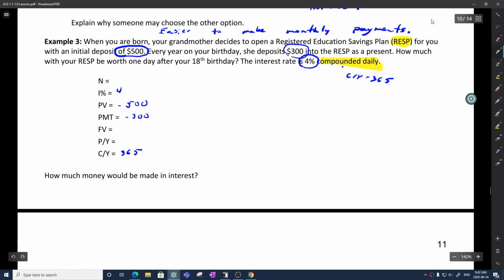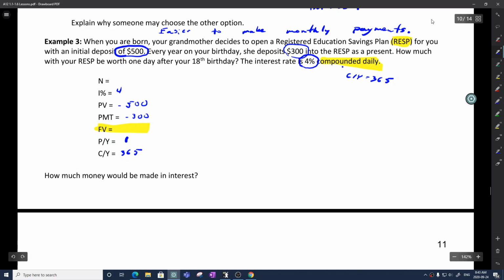So I'm missing some items here. How much will this be worth on my 18th birthday? Really, we're talking about what is the future value. So I'll calculate that. I'm going to try to pick apart how many payments per year. Now, this is our initial deposit, so we don't worry about that. But then she deposits $300 into an RESP every year on my birthday.